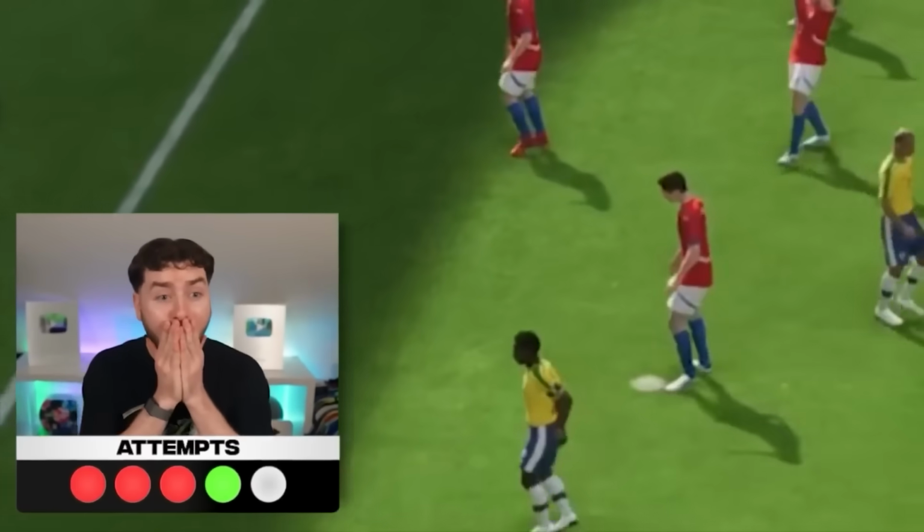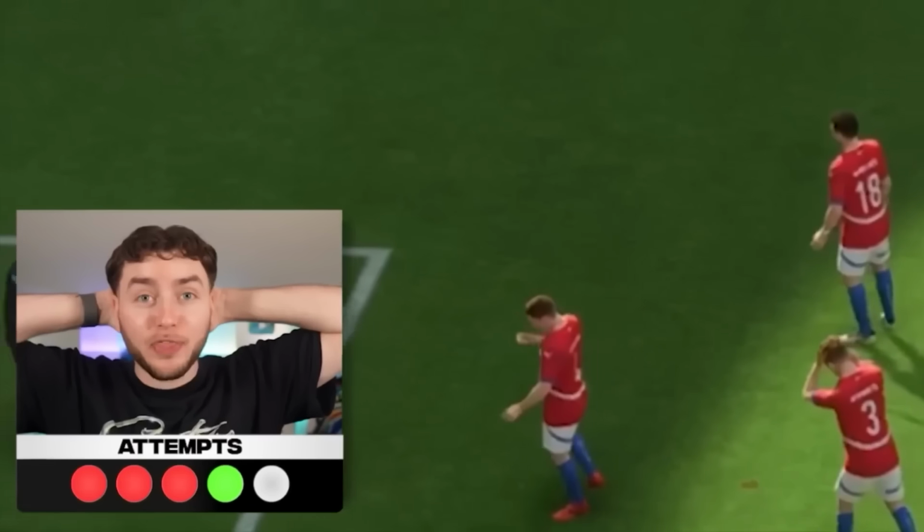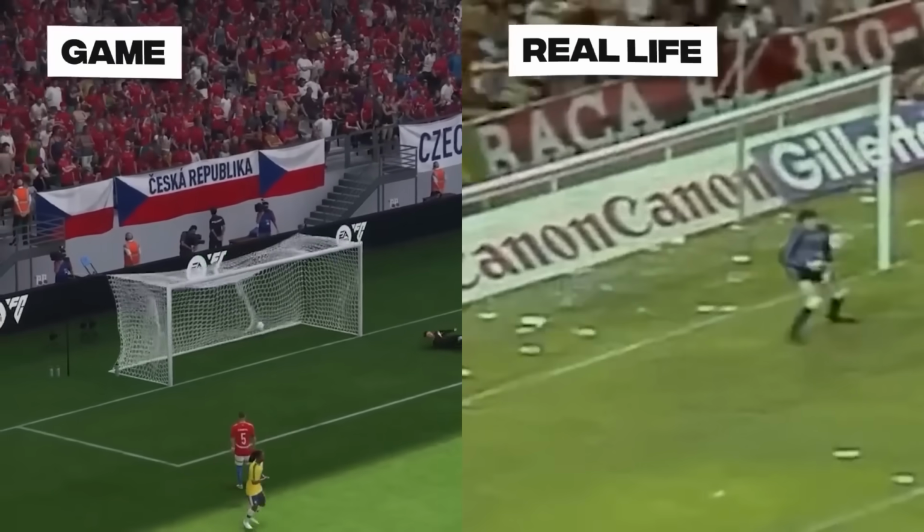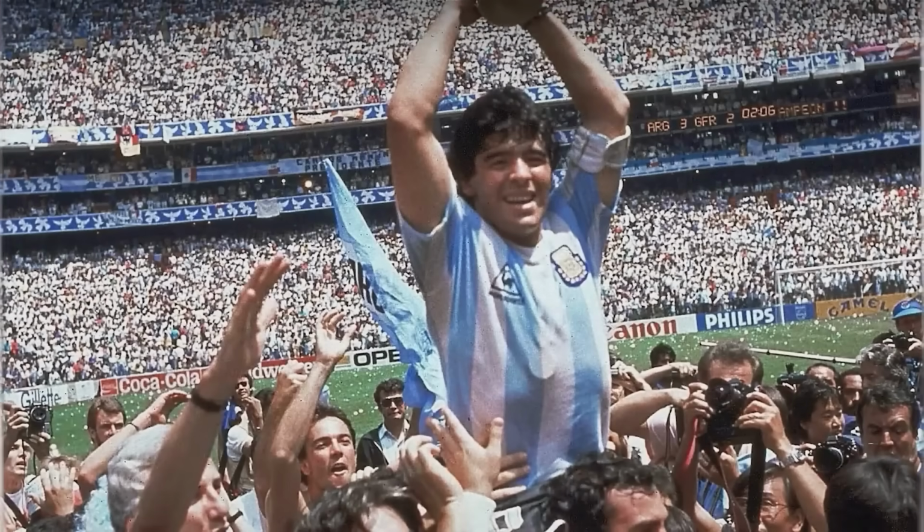Oh my god, that was it. I cannot believe what I've just seen. From the pass to the flick to the volley, it was perfect. You may not have recognized that goal, but the next one you definitely will, as it's one of the most iconic goals of this century.